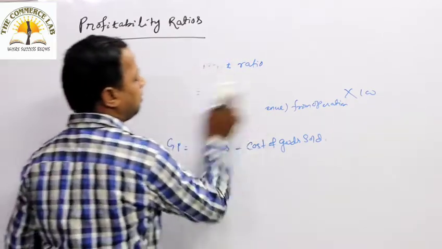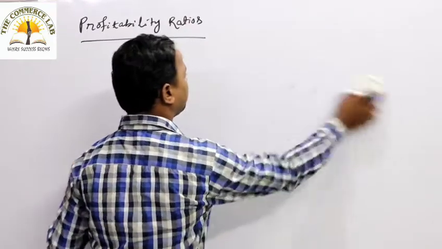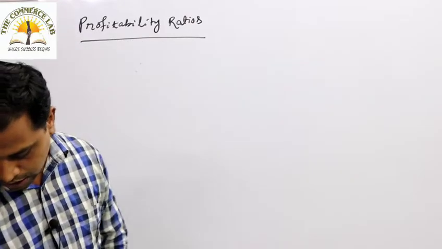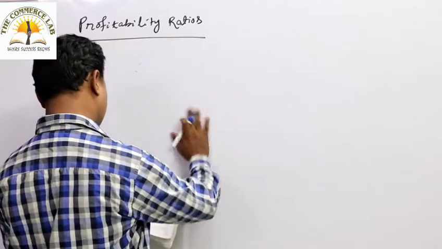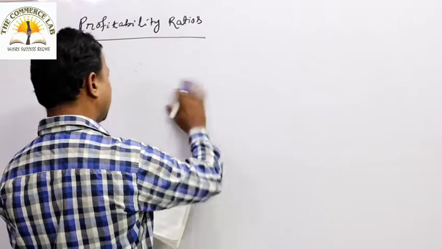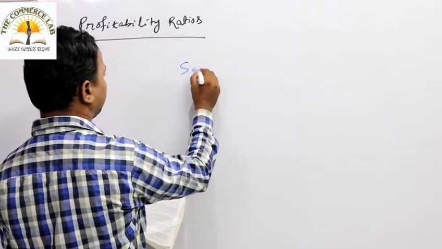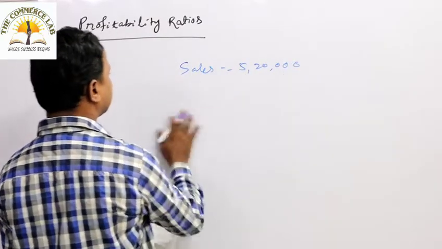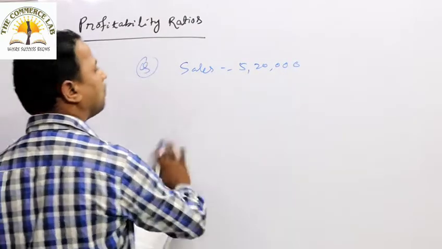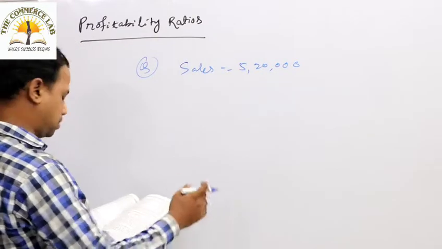Then let's go for a problem about this gross profit ratio. Let's take the sales given, that is around 5,20,000. This is a question for the gross profit ratio calculation.